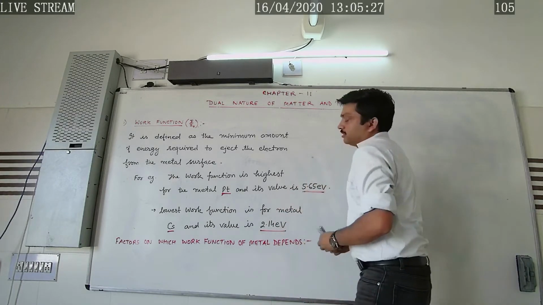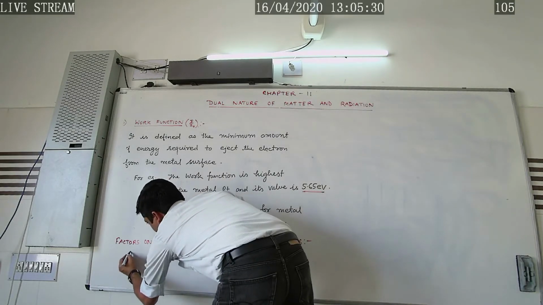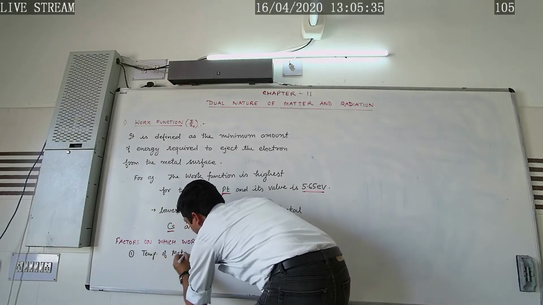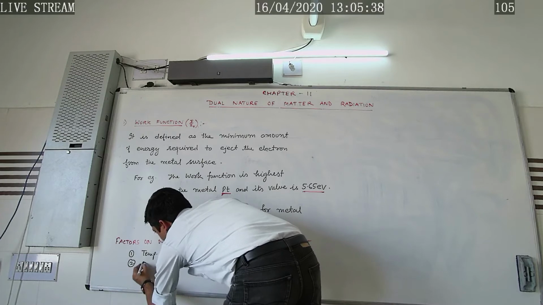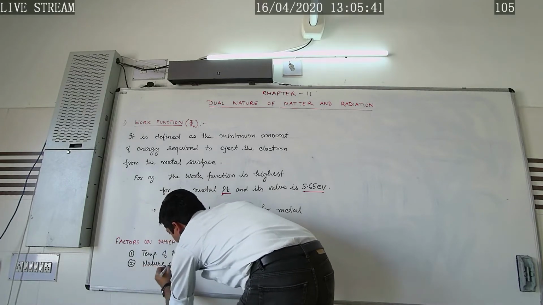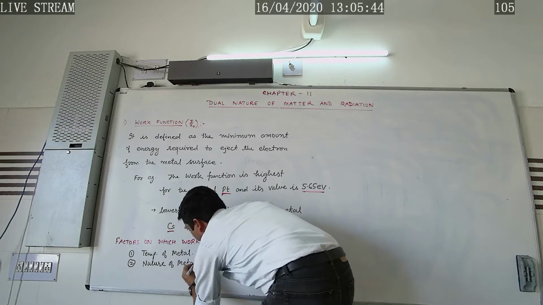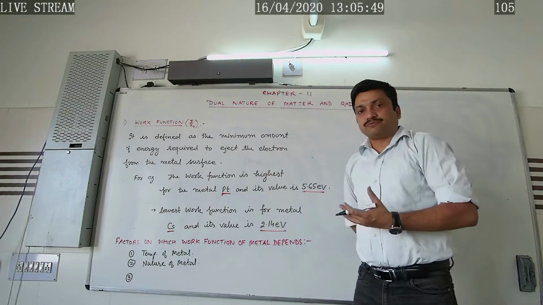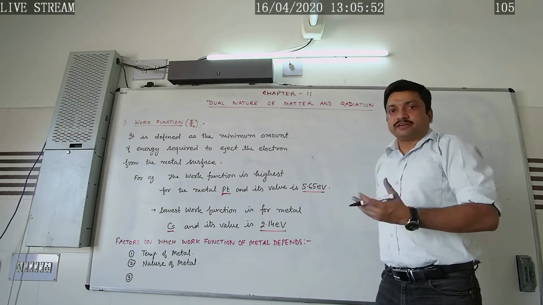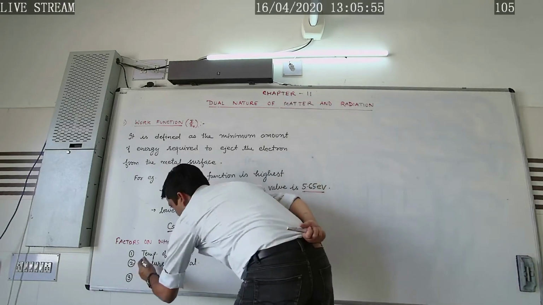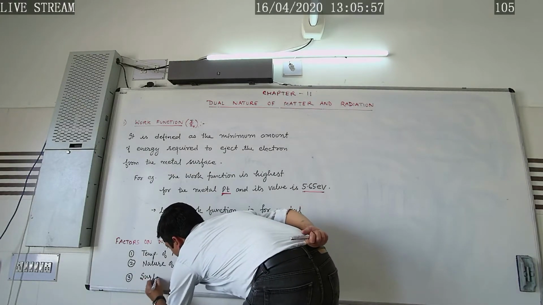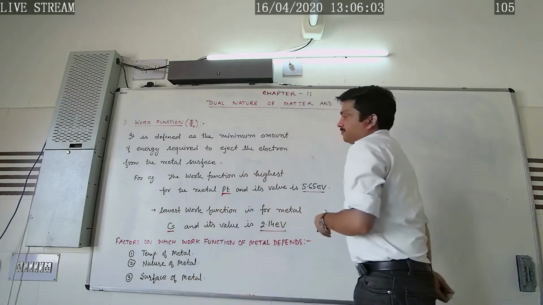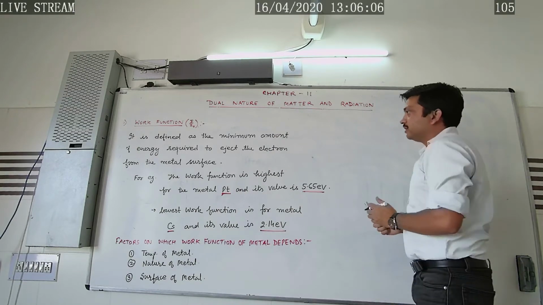The various factors are: the first factor is the temperature of the metal. The second factor is the nature of the metal. And the third factor is the surface of the metal, whether it is clean or contains impurities. So these are the factors on which the work function depends.